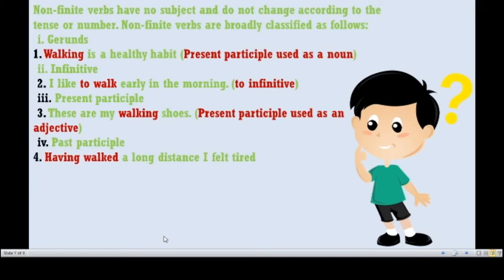What are they? Gerund. Okay, so first, gerund: walking is a healthy habit. So here is a present participle. What is a present participle? If you just add ing to the verb, it is called a present participle. Here the present participle is used as a noun. Okay, but there is no subject. And: I like to walk. Here, to walk is an infinitive.